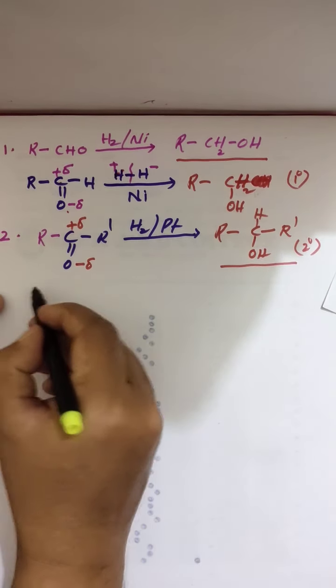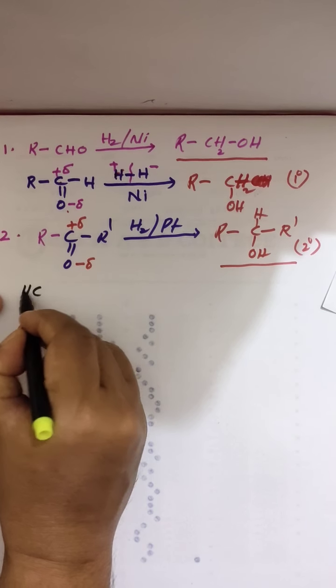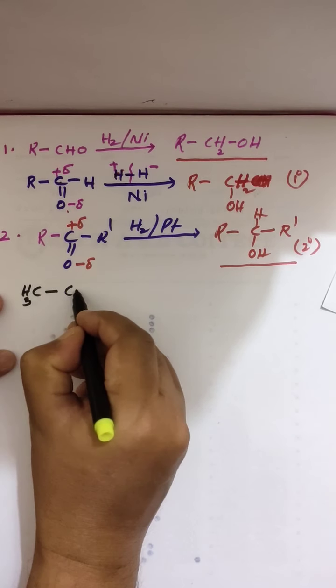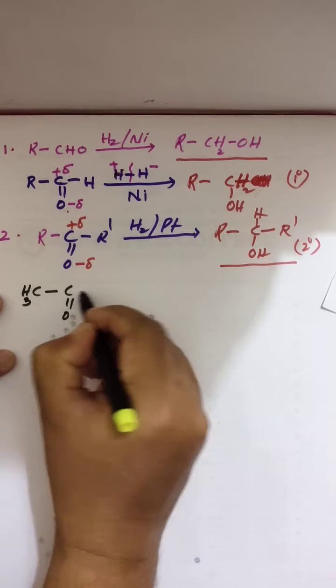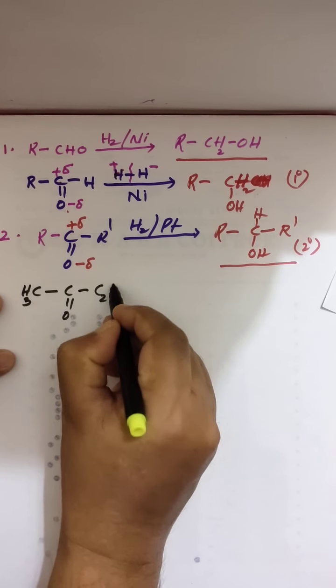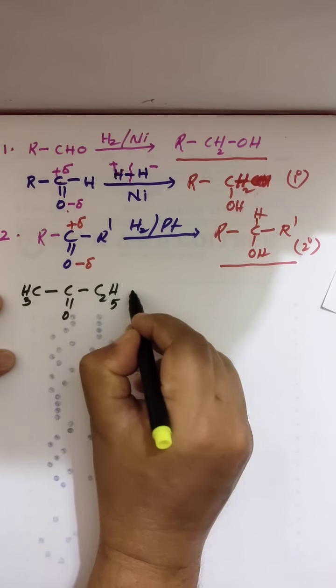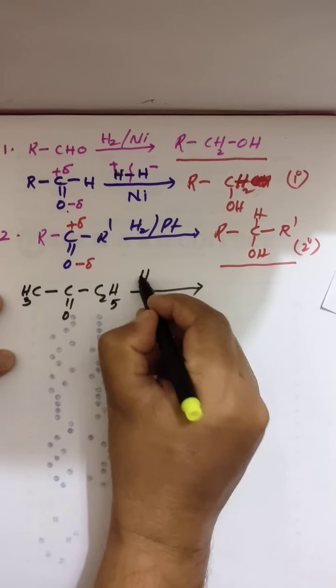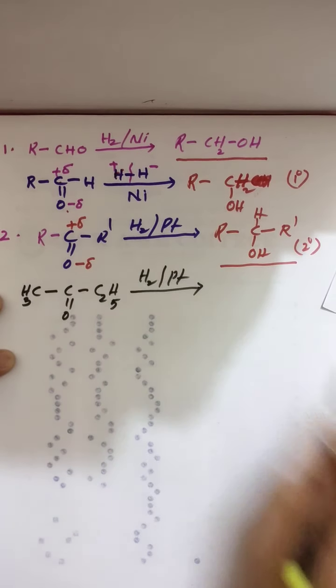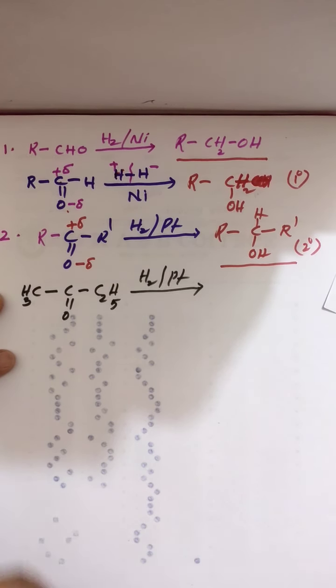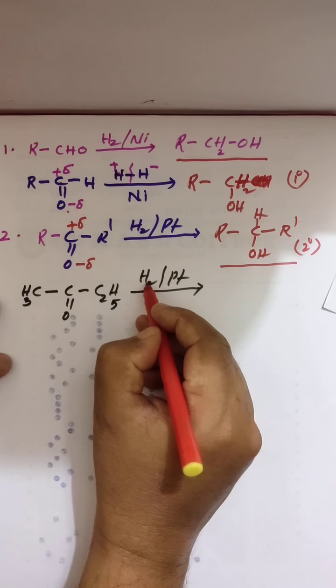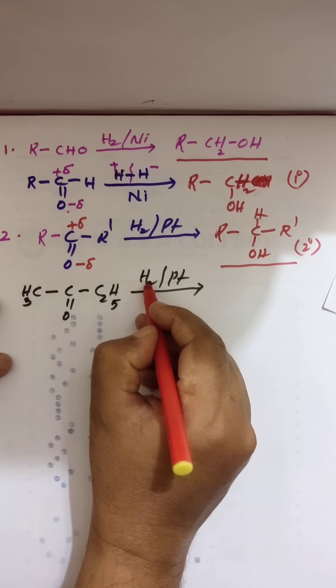Clear? I will take an example here. CH3 bonded to C double bond O, bonded to C2H5, in the presence of H2 and platinum. What products are you getting? Look here. Here one hydrogen is minus and one is plus.